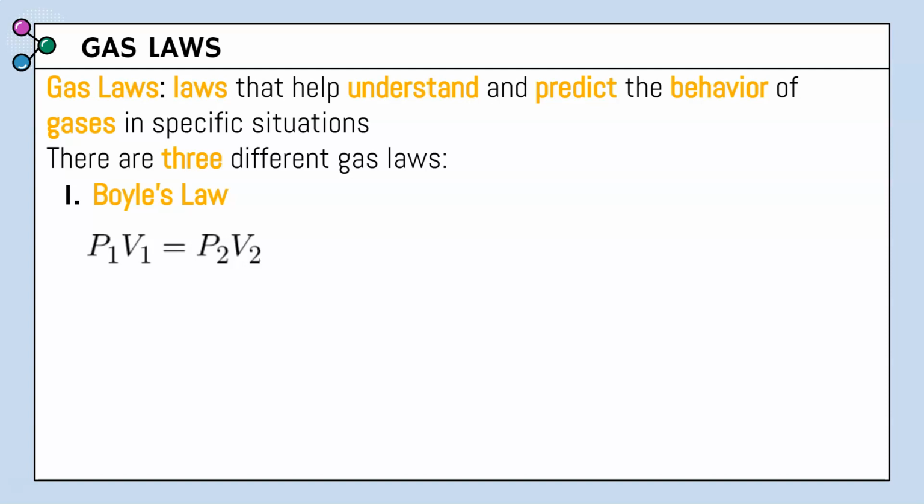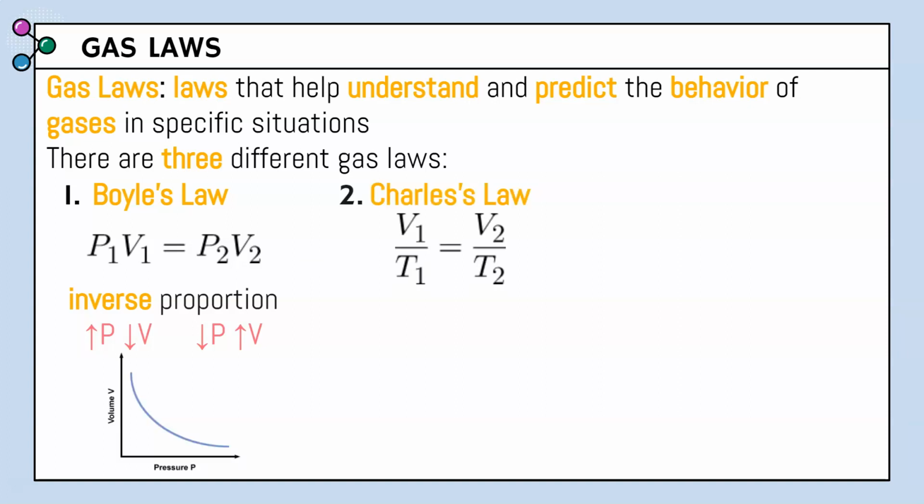And Boyle's law is actually a representation of an inverse proportion. Inverse means opposite, meaning as pressure goes up, volume goes down, or as pressure goes down, volume goes up. And because this is an inverse proportion equation, the graph is going to be a kind of a curve going down.